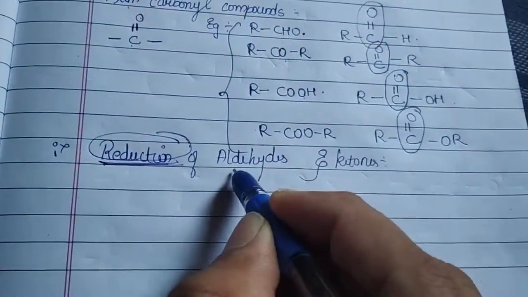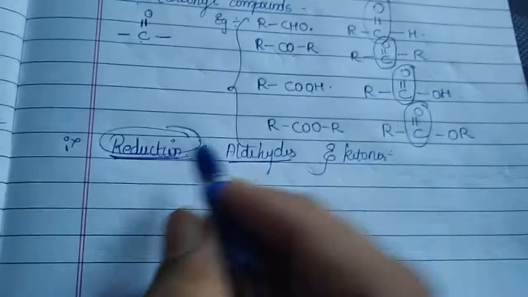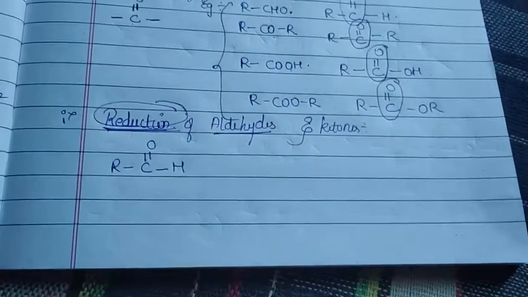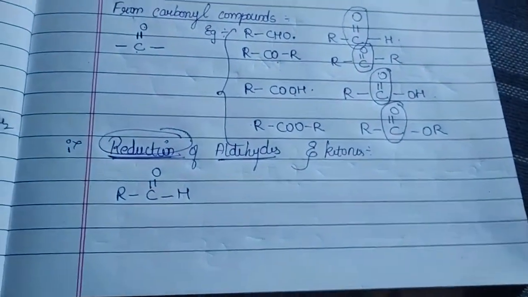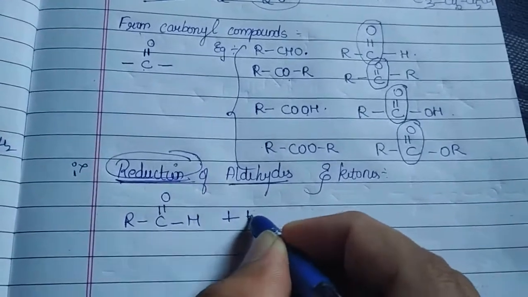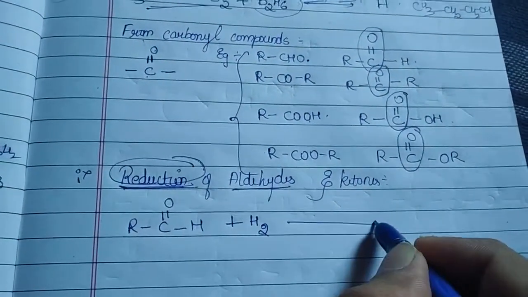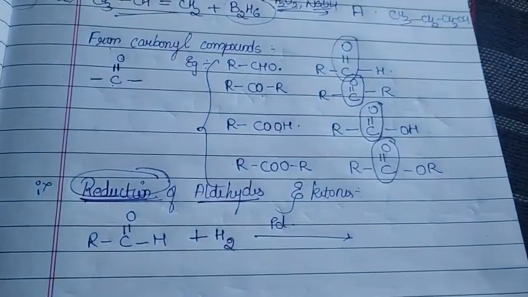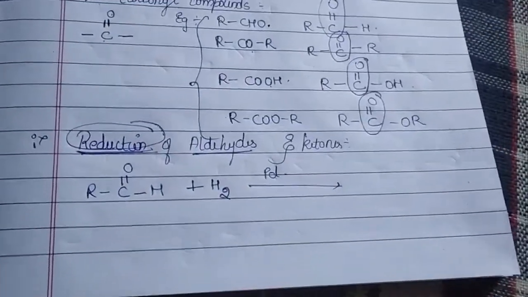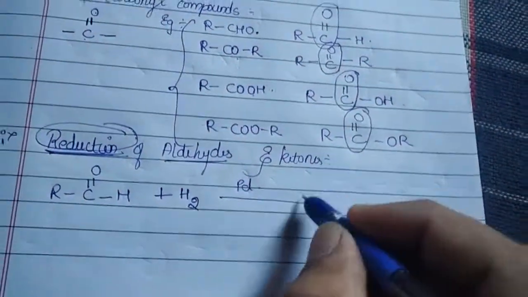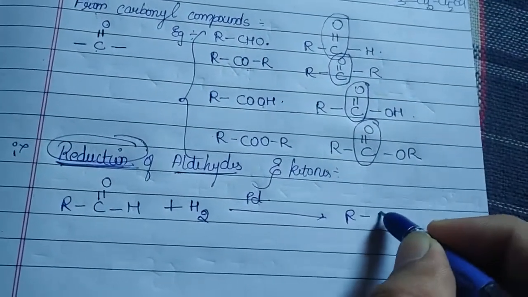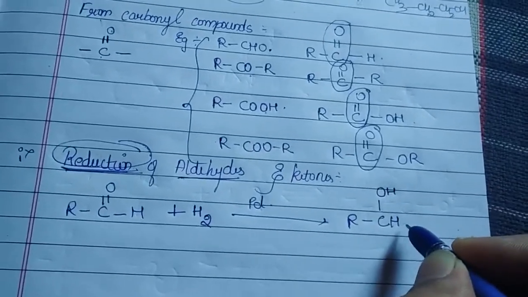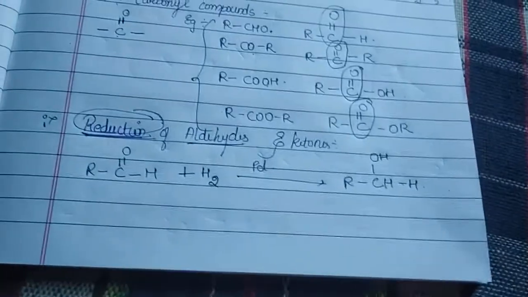So what happens whenever we are talking about aldehydes? Okay, so when aldehydes are C double bond OH, so write it in this way, it will be easy for our reaction. So when it is reacted with hydrogen, remember, in the presence of palladium, nickel or platinum catalyst, any one of the catalysts you could use. So when you do such a reaction, we will be getting our respective alcohol. You just see my product RCH2OH. Able to see? So what has happened?